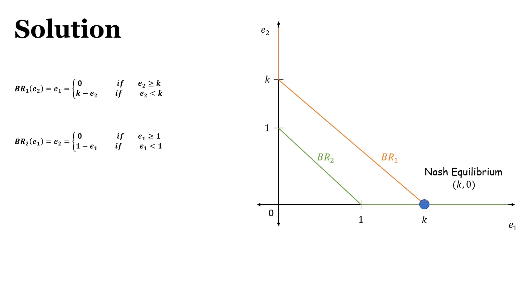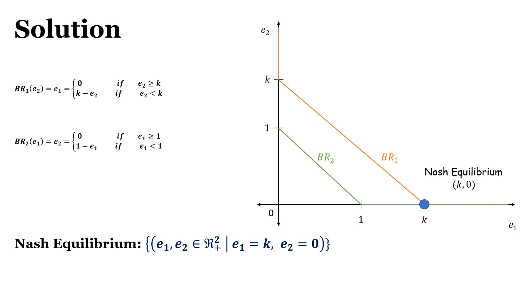So we can write this in set form. Nash equilibrium (E1, E2) belongs to R2 plus such that E1 is equal to K, E2 is equal to 0. Which tells you that the first person is more hygienic as compared to the second person. The second person does not bother about whether the room is clean or not, but the first person is very hygienic, so he wants to clean the room. That's the difference in their taste.